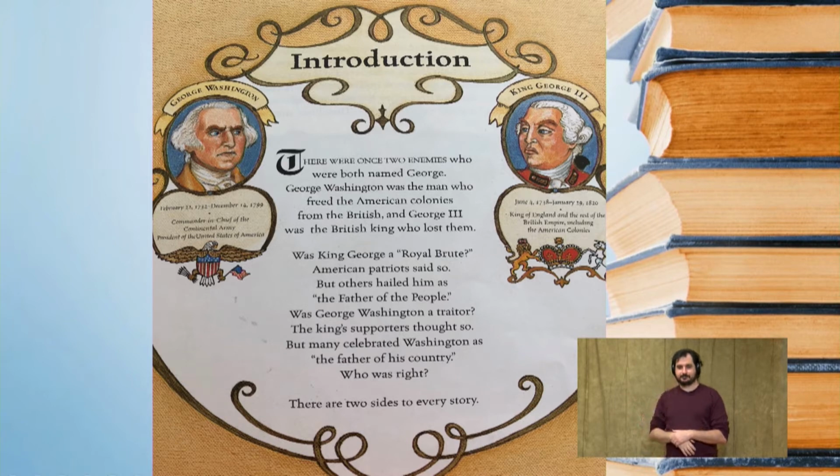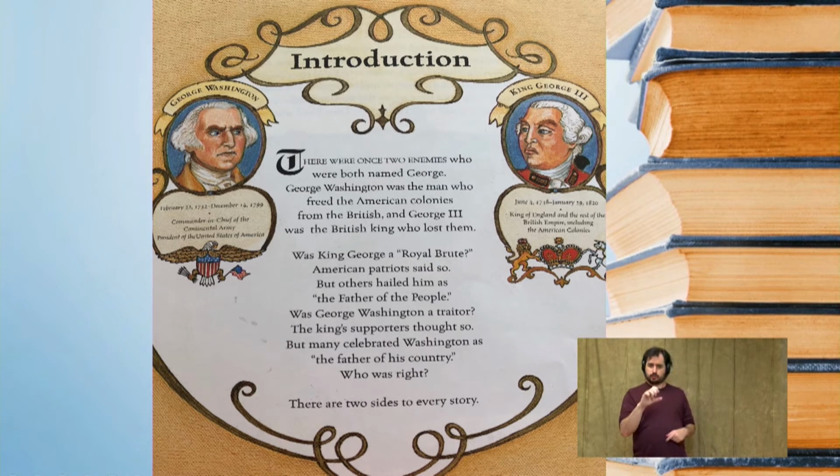There were once two enemies who were both named George. George Washington was the man who freed the American colonies from the British. And George III was the British king who lost them. Big difference right there. One became president, one lost them. Okay? Was King George a royal brute? Well, American patriots said so, but others held him as the father of the people. Others liked him. Others thought he was doing great.